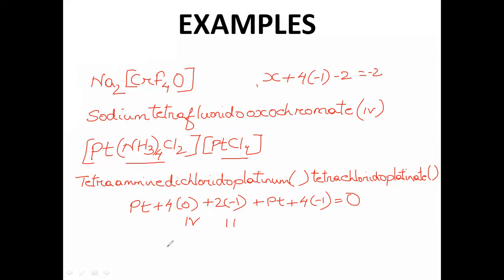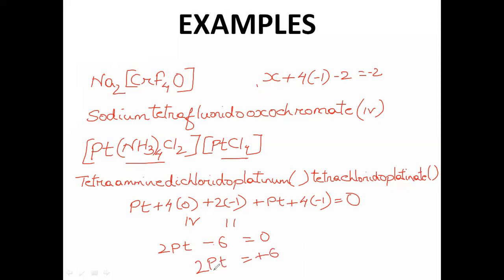Okay, so what you'll get is 2 platinum. So let me write 2 platinum, plus, and this will be minus 2 and this will be minus 4. It will be minus 6, will be equal to 0, right? So that is how actually we will be getting, right? Now, if I'll try to take that platinum, so 2 platinum, so what I'll get is plus 6.